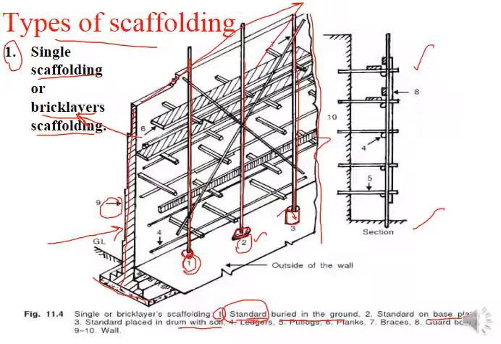So these three are the first three definitions with respect to the standards. All three are standards, but the difference is the foundation, the base, how you are providing different types of foundations for the vertical components.